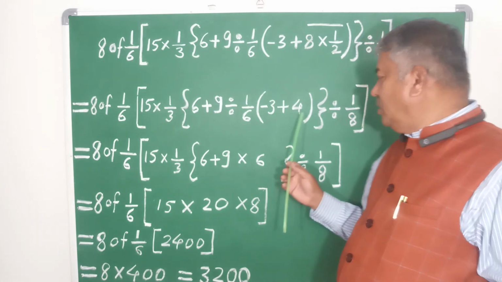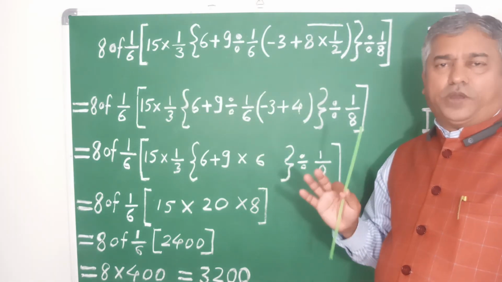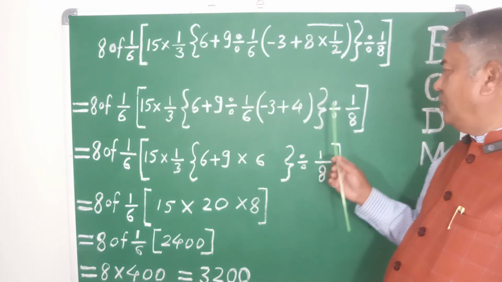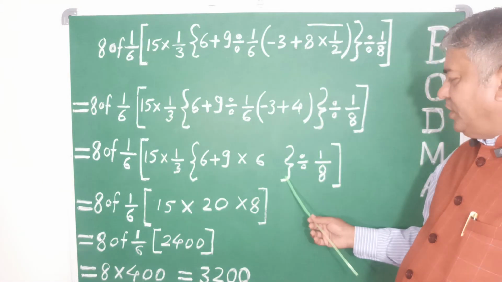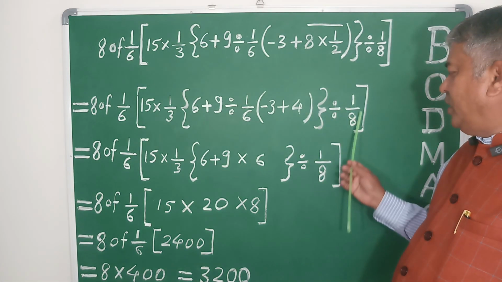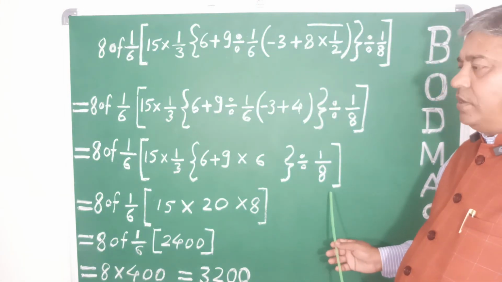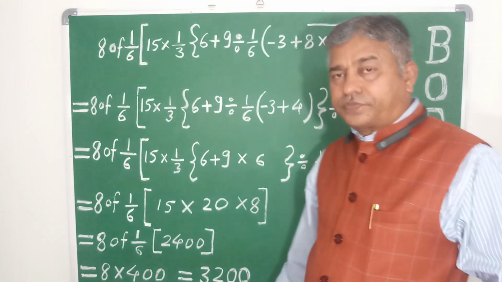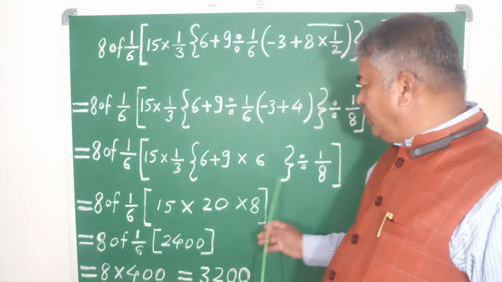Now the small bracket or close bracket is opened. Now the curly bracket remains, that is the curly bracket divided by 1 divided by 8 and the square bracket. Next, in the next stage we have to open the curly bracket.